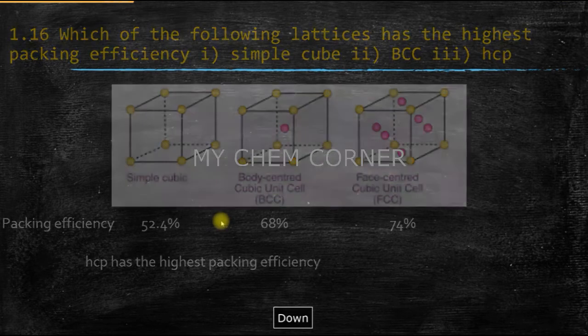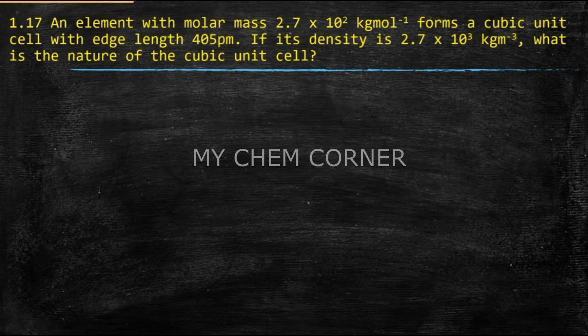Now the next question is 1.17. Here the question says an element with molar mass 2.7 × 10^2 kg per mole forms a cubic unit cell with edge length 405 picometer. If its density is 2.7 × 10^3 kg per meter cube, what is the nature of the cubic unit cell? So from this question, what are the values given to us?